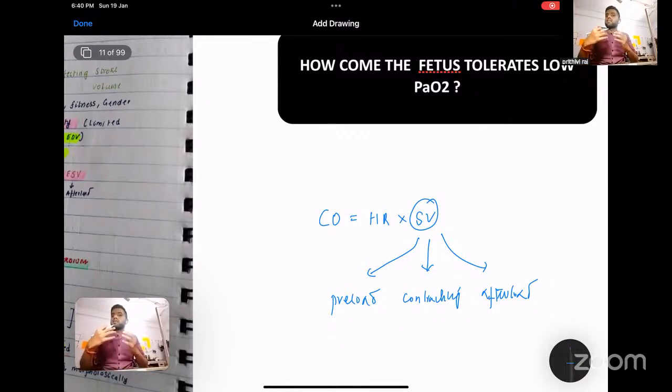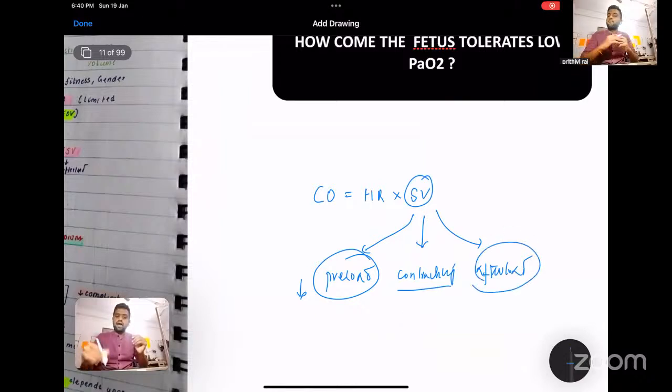If there's a decreased cardiac output, what could be the reason? Either there's a decreased preload, volume depletion, or your heart is not contracting properly, myocardial depression, and if severe, afterload, if afterload is high, like your hypertension. So because of a combination of these parameters, your stroke volume is impaired. Because the stroke volume is impaired, your cardiac output decreases and you will have all the signs of shock.